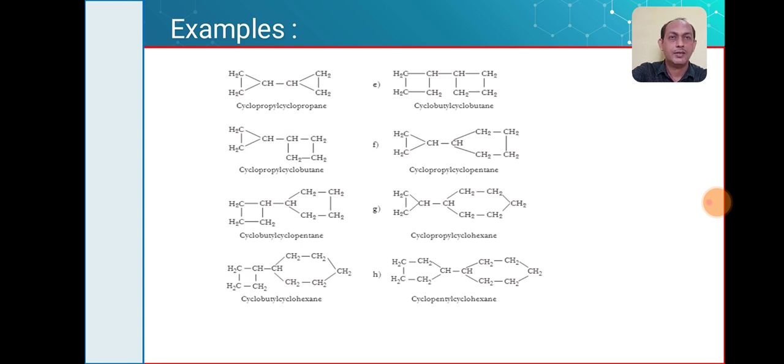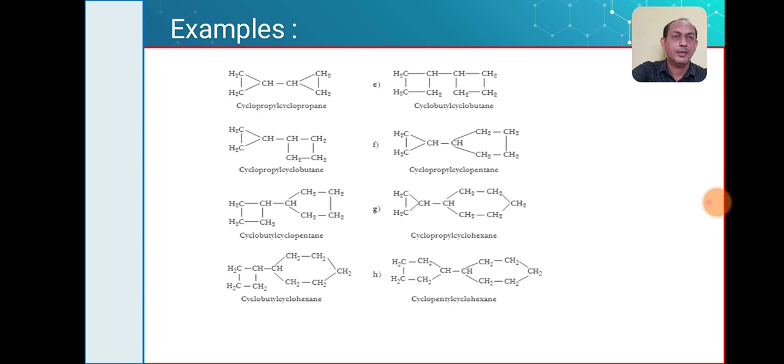See this particular structure. When I see this structure, one ring contains 3 carbons while another ring contains 4 carbons. So the smaller ring I have to consider as an alkyl. So what will be the name? Cyclopropylcyclobutane. Okay.